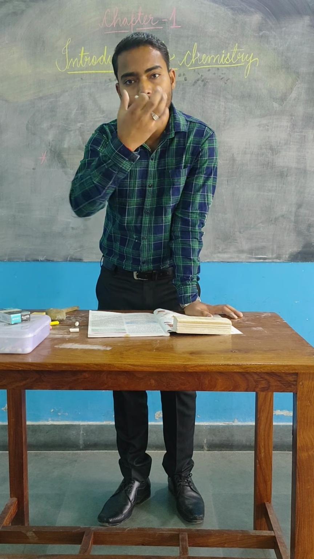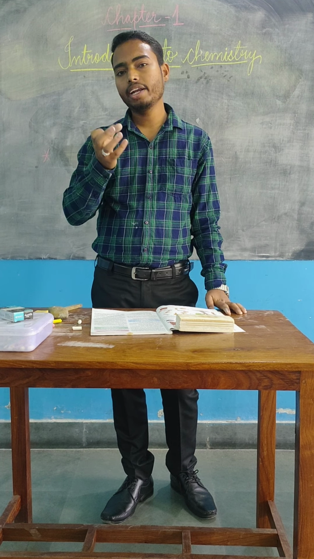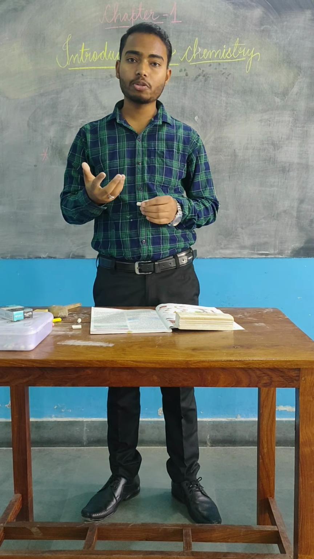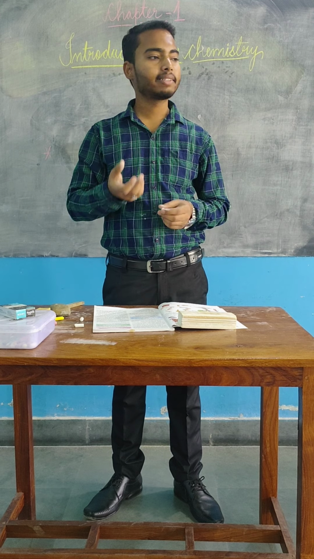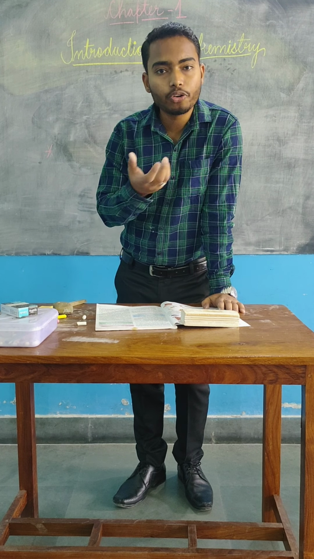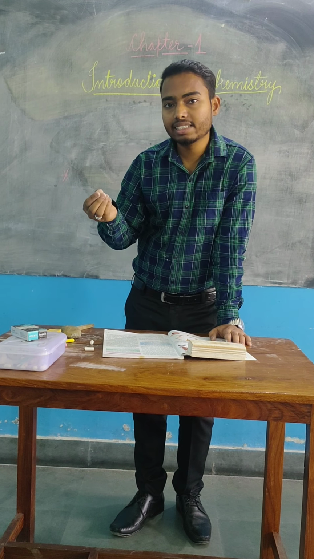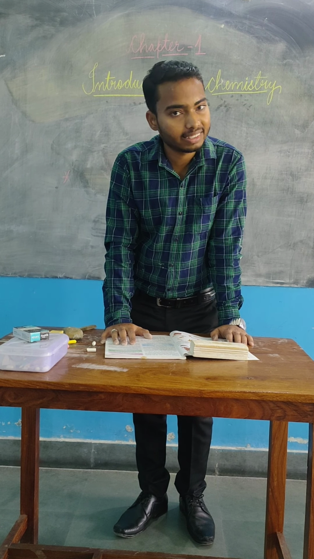Similarly, see, if I ask you to eat an apple, what would you do? You would simply not eat the whole of the apple in one go, right? You would eat it, and the inner part of the apple you would just throw in the dustbin. But at that time there were no dustbins, so they threw the seeds or the inner part of the apple simply on the ground. Then they noticed that the seeds sprouted, they got germinated, and they developed into plants. And after years, those plants developed into trees. That is how the concept of farming came into existence.